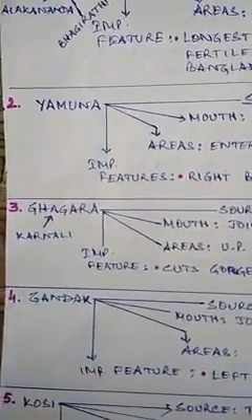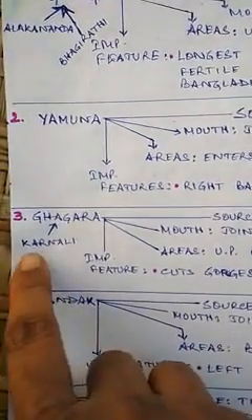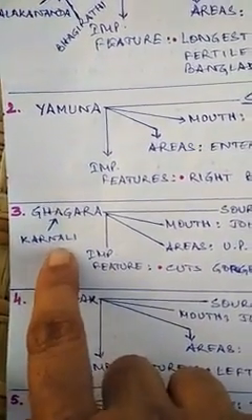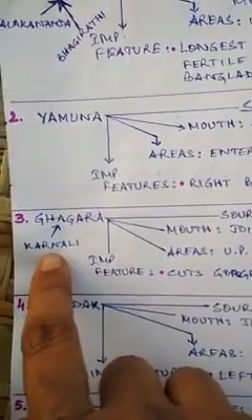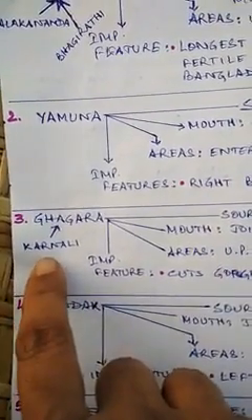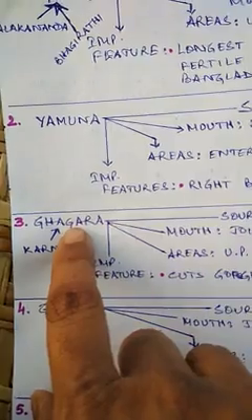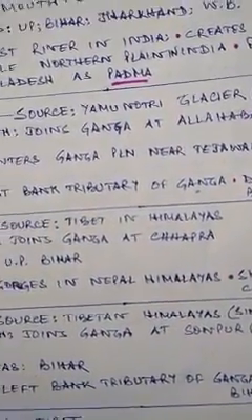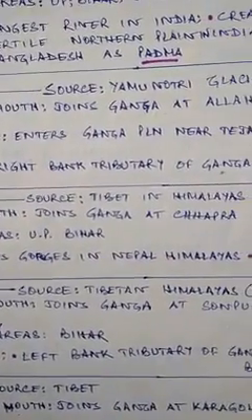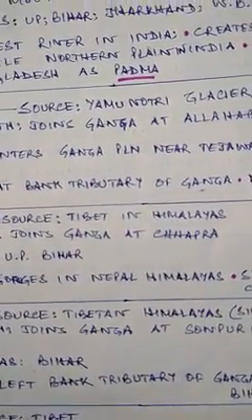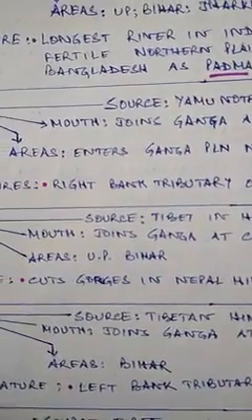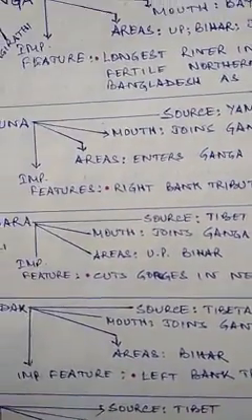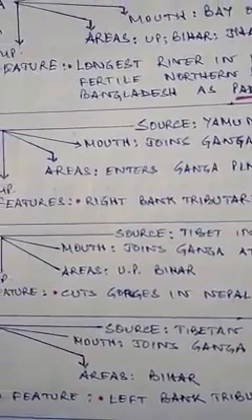The next one, Ghagra. Ghagra has another name, Karnali. Karnali is the headwater of Ghagra. From Karnali, Ghagra is formed. Source of Ghagra is in Tibet. Mouth, it joins Ganga at Chhapra in Bihar. Areas through which Ghagra flows: UP and Bihar.